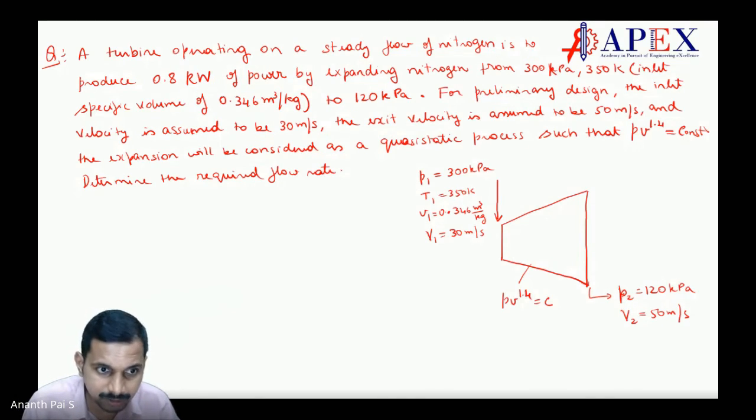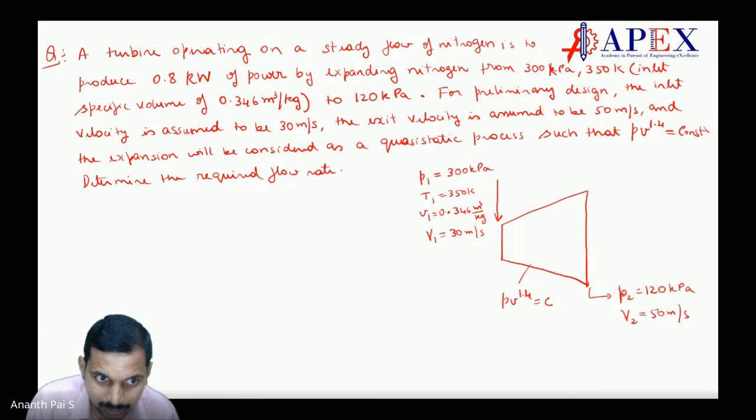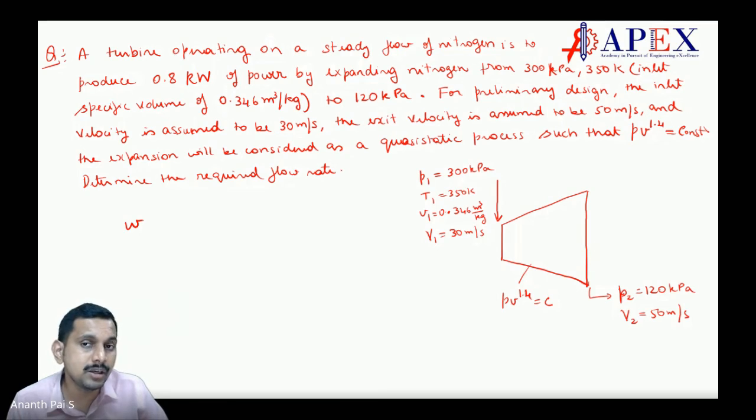Now what is the work done? Work done is given as 0.8 kilowatt of power. Now 0.8 kilowatt of power, when you have to put it in terms of work done, W, okay. Now is it the work done on the system or by the system? Very important to be understood.